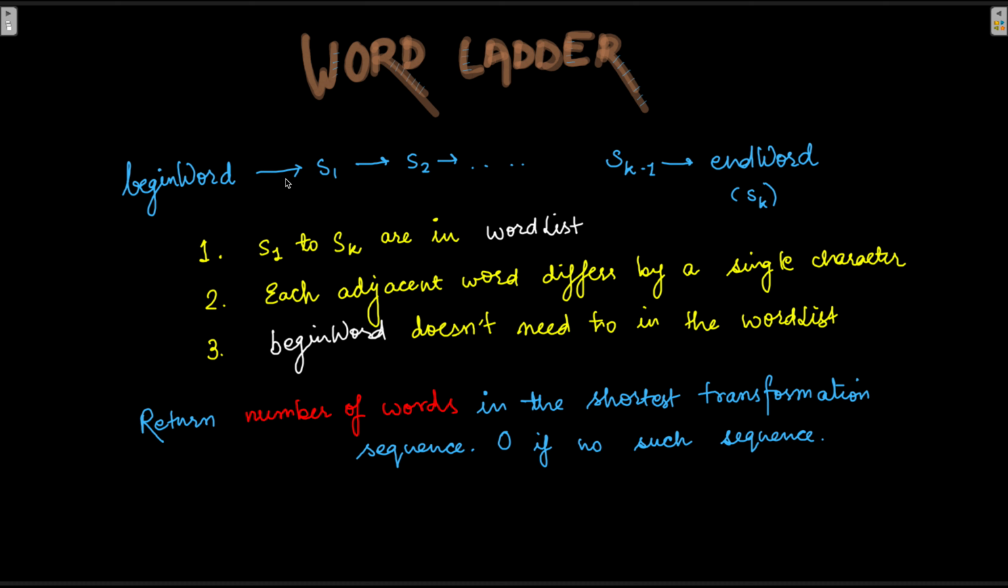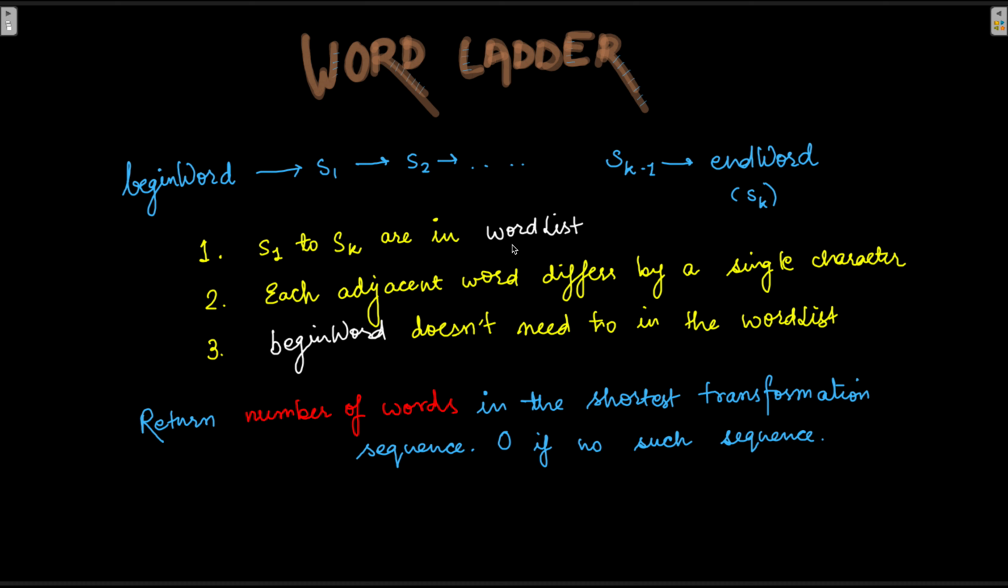So all of these words are intermediate words, and each adjacent word differs by a single character. S1 and S2 are different only in terms of one character. Other than that one character, every character is just the same between S1 and S2. And then S2 and S3, there would be another character which would be different. The rest of the characters are going to be the same.